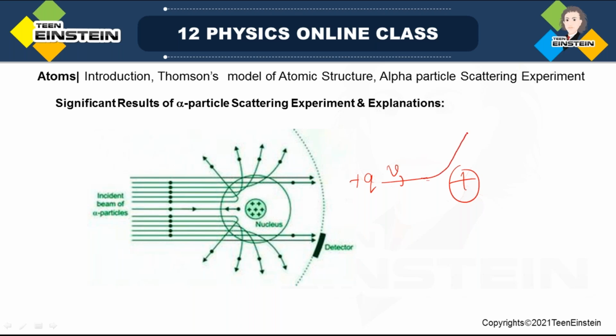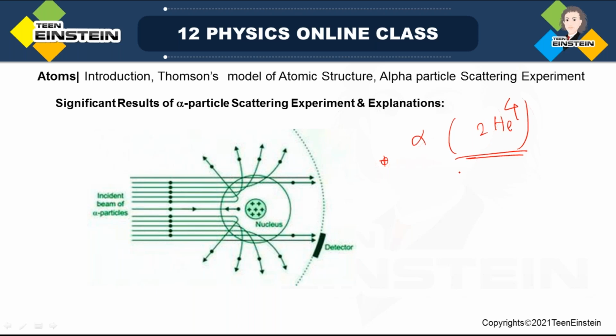See, it will not go up to here, it will just be repelled by this positive charge particle and it will go like this. Okay, this is the way, or maybe in this way itself it will go. Here also it will go like this because it will be repelled by the positive charge particle. So the deflection is happening due to the positive charge particle, because alpha is a positive charge particle. Alpha is 2He4, so it has positive charge. So when the alpha particles are getting deflected, you have to understand that they are repelled by a positive charge particle inside the atom.